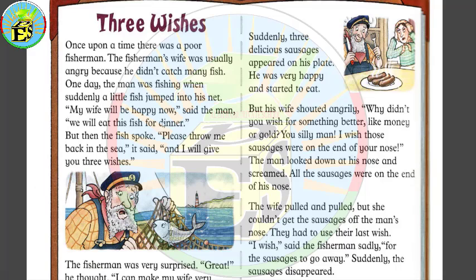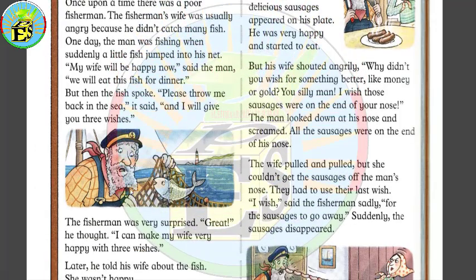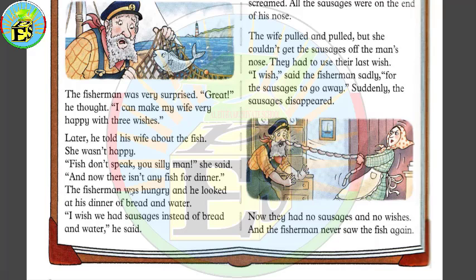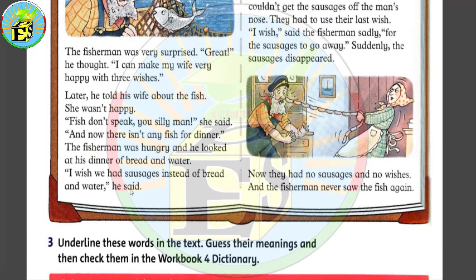"We will eat this fish for dinner." But then the fish spoke. "Please throw me back in the sea," it said, "and I will give you 3 wishes." The fisherman was very surprised. "Great," he thought. "I can make my wife very happy with 3 wishes."